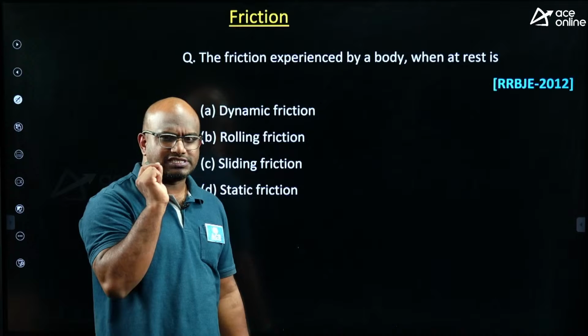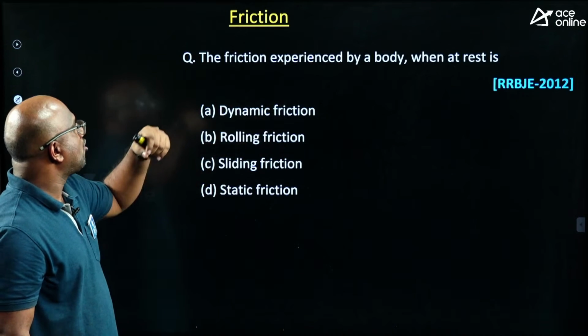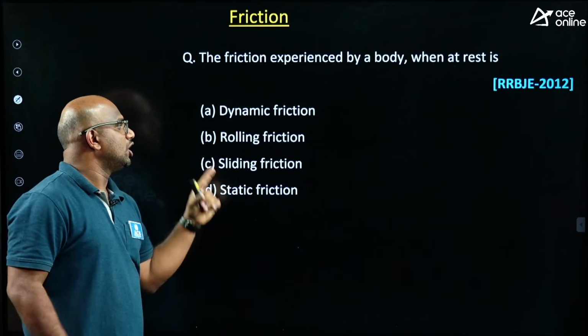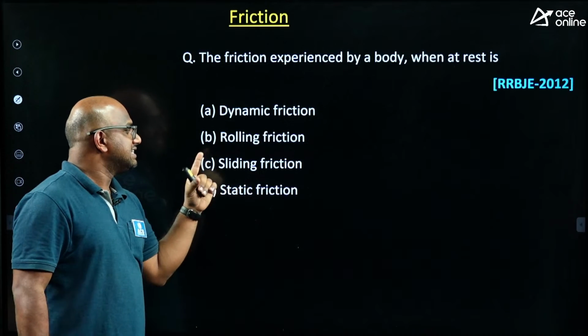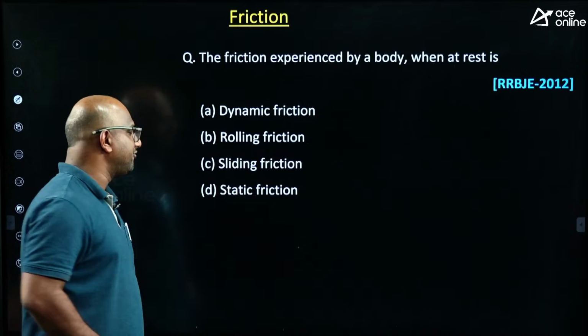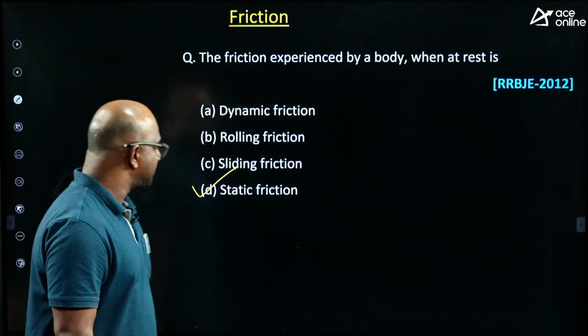Next. The friction experienced by the body when the body is at rest is called what? See, guys, the questions are similar kinds of questions. Dynamic friction is when the body is in motion. Rolling friction, it should roll. Sliding friction, it should slide. Static means at rest itself. The answer is option D, the correct answer, guys. Next.